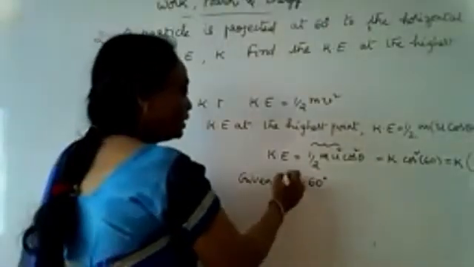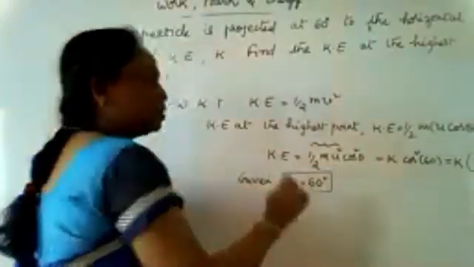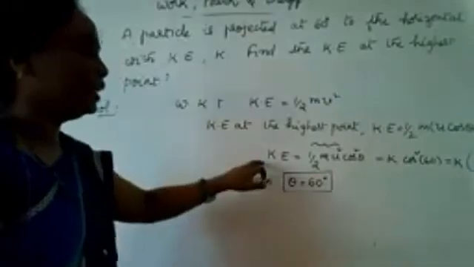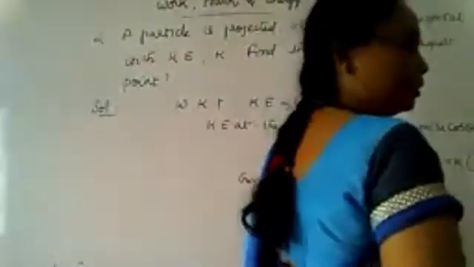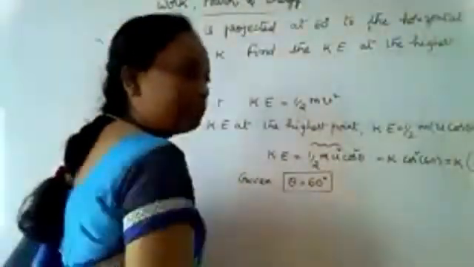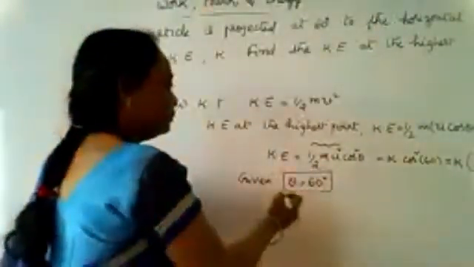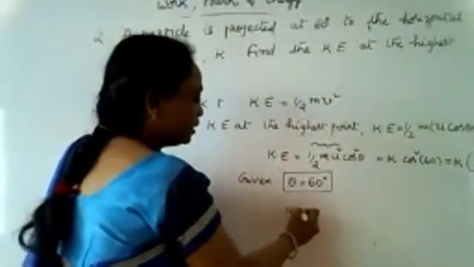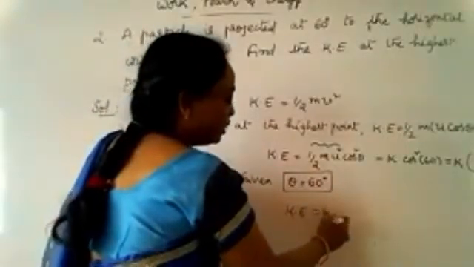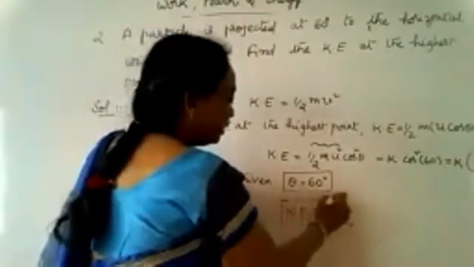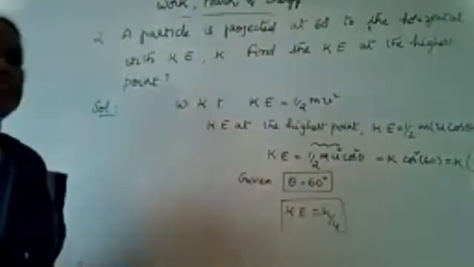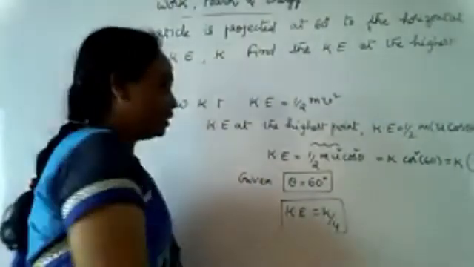So at 60 degrees, the kinetic energy will be K by 4. Very good. So the answer is K by 4, when theta is equal to 60 degrees.